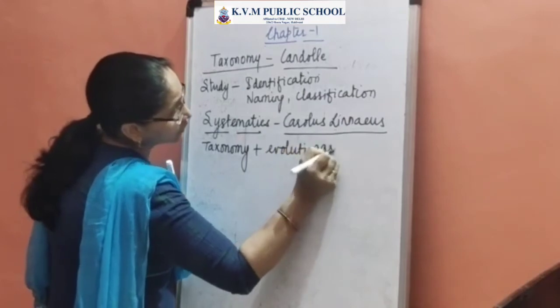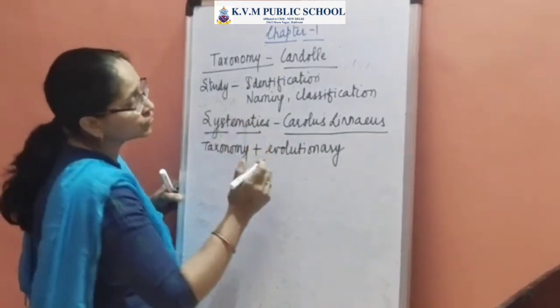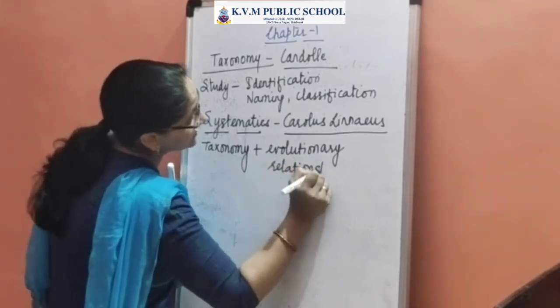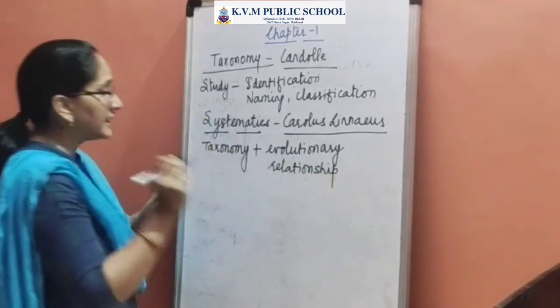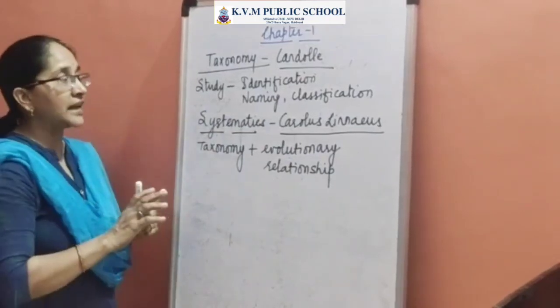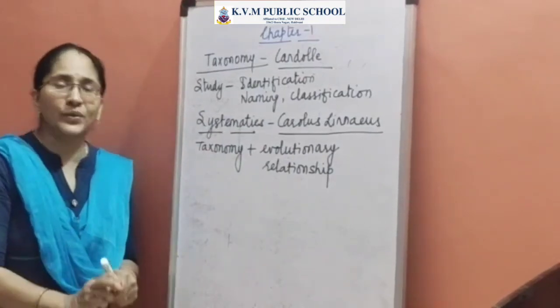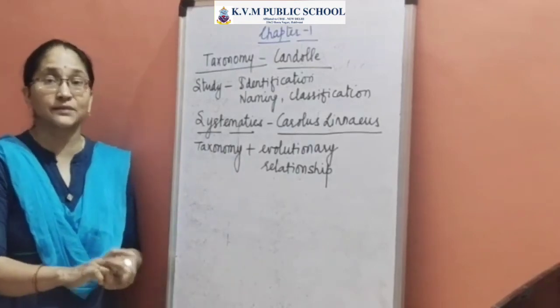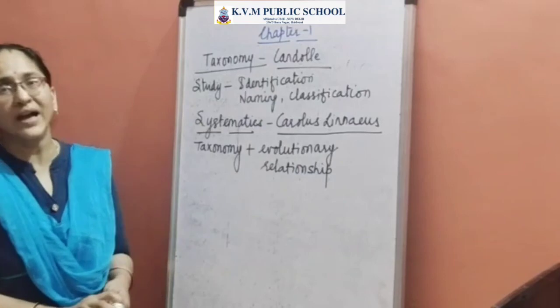The trace of the evolutionary relationship will also be taken into consideration, and when it is done like this, then the study of it is what is referred to as systematics. So that's the study of taxonomy along with the evolutionary relationship of a particular organism.